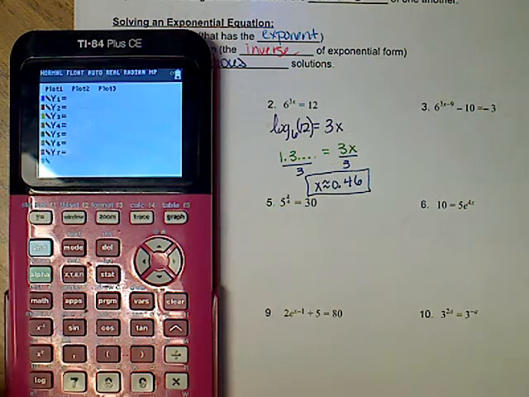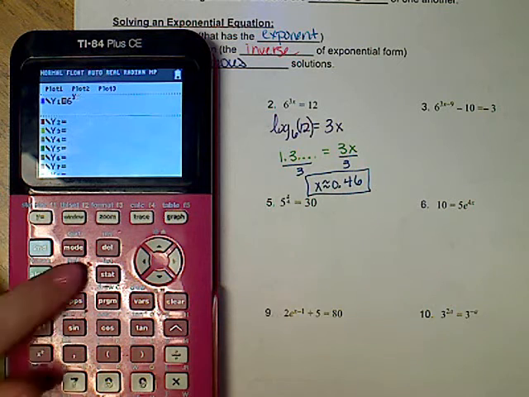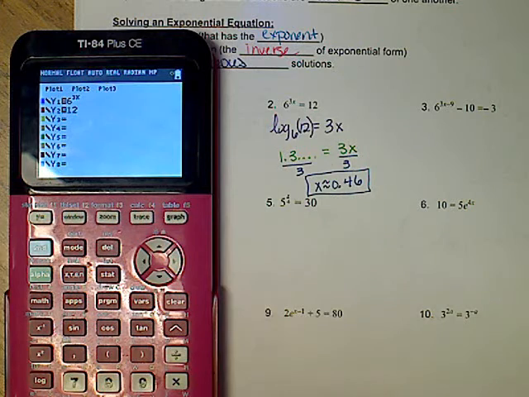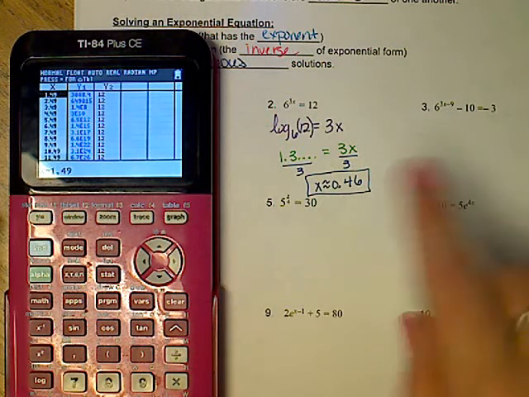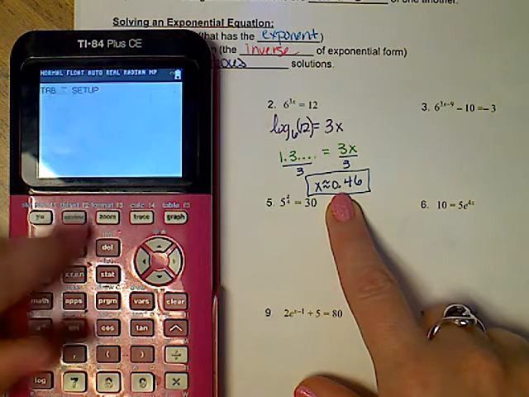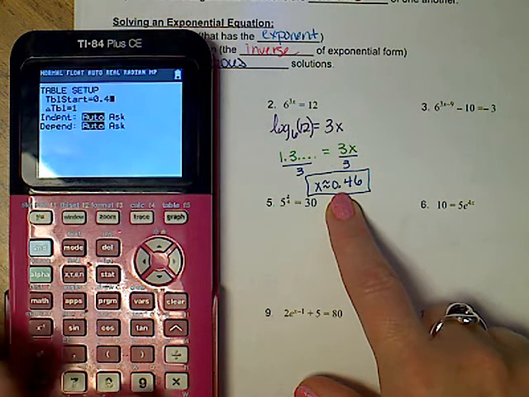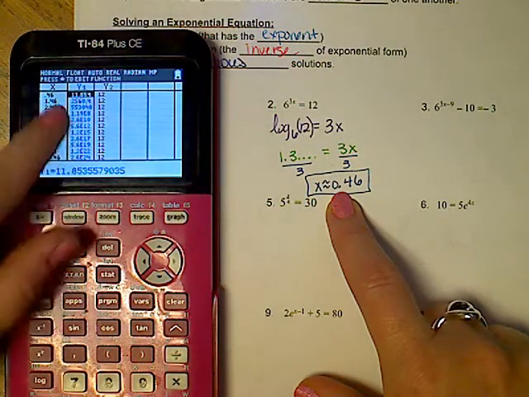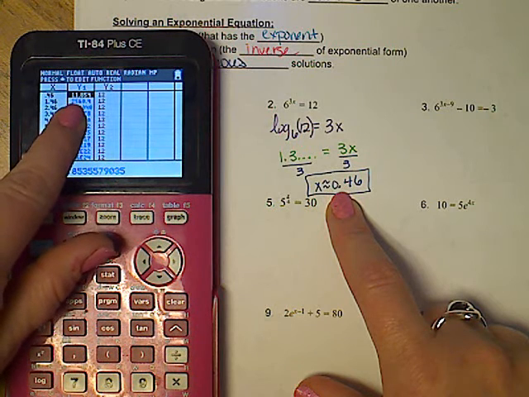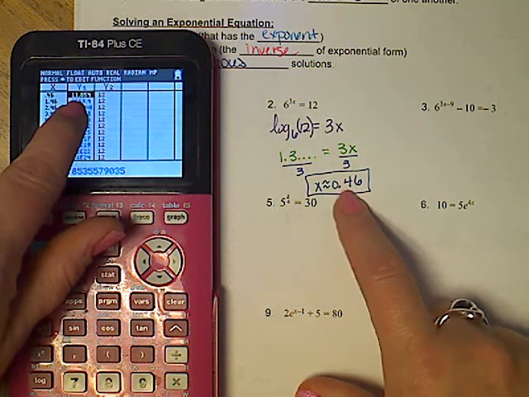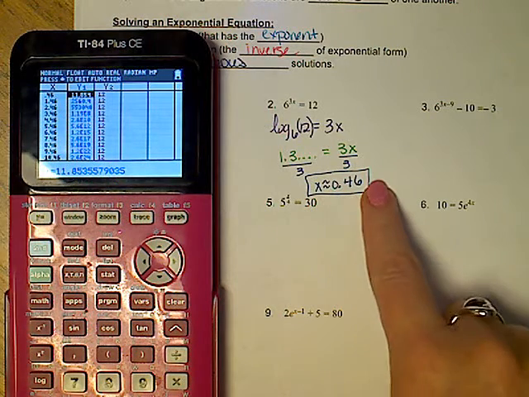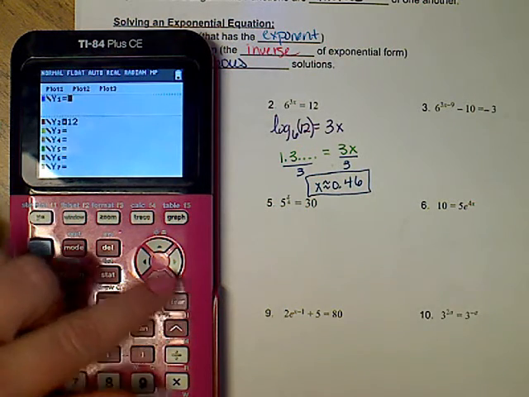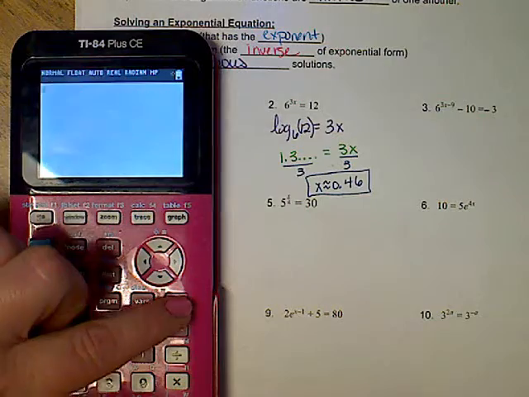Okay. Again, when I go check this in my calculator, 6 raised to the 3x equals, so I go to the y2. The table's got the decimal from last time. I don't want it. I want this decimal, so I have to hit second window and type in 0.46. Notice that I'm at 11.8 and not quite 12, but that would round up to 12, and it's because I cut my decimal off. The more of the decimal I use, the closer this will be to 12. Really important that you understand we're rounding, so we're not going to get exact answers.